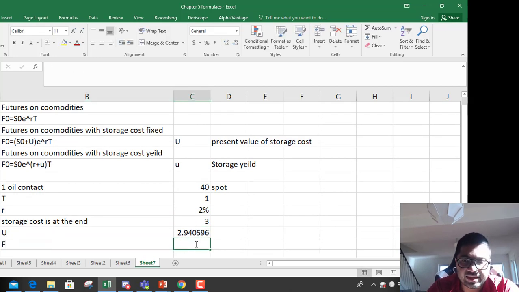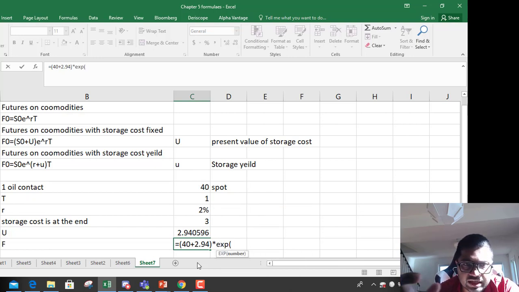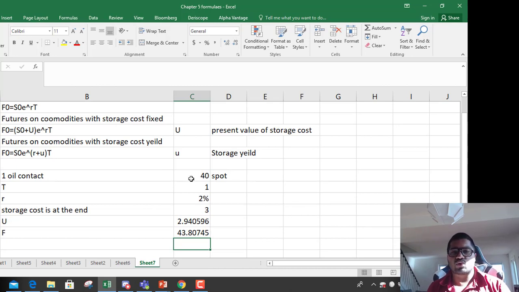So the forward price will be spot price, that is 40, plus present value of storage cost 2.94, times e to the power R and T, so 2% and T is 1. So the forward price for crude will be $43 if the storage cost for 1 year is $2.94 paid at the end.